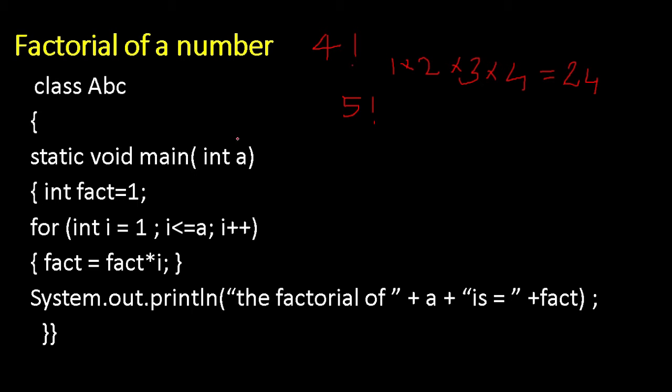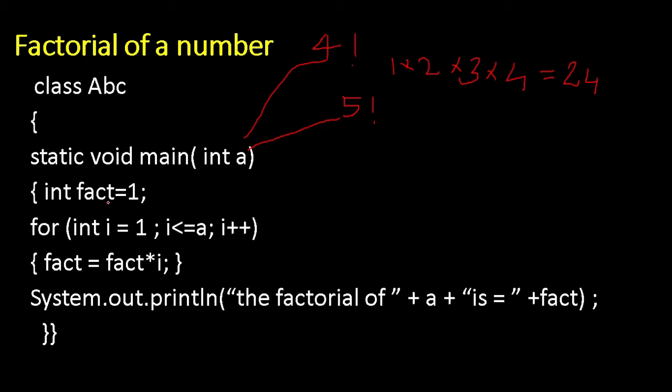So this is your number. This can be 4, otherwise this can be 5. So a can be 4 or 5 or whatever number that user will give. This is the variable where I am going to store the factorial. As the sum, I am going to store this multiplication in this one fact variable.